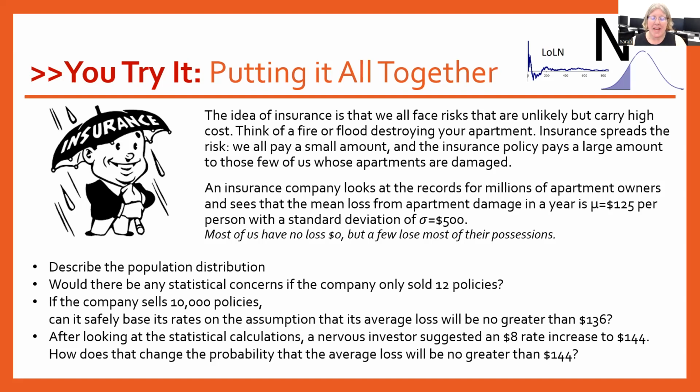If the company sells 10,000 policies, can it safely base its rates on the assumption that its average loss will be no greater than 136? Okay, so for this one, we do need to find that sampling distribution. Since we're over the size of 30 with 10,000, the central limit theorem kicks in, so we're going to get our normal distribution. The law of large numbers tells us that we're still going to have that same mean of 125. And then we do need to adjust that standard deviation by taking the 500 and dividing by the square root of 10,000. So that gave me a standard deviation of 5. So let's go over to Rossman Chance and take a look at what that probability is going to be.